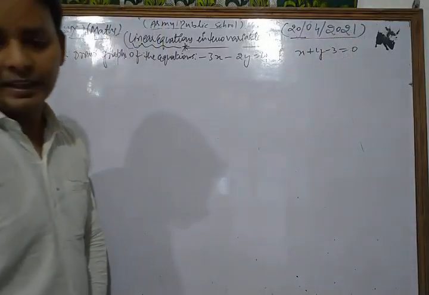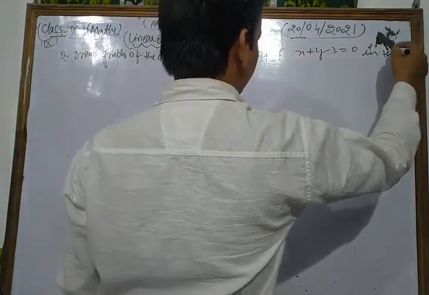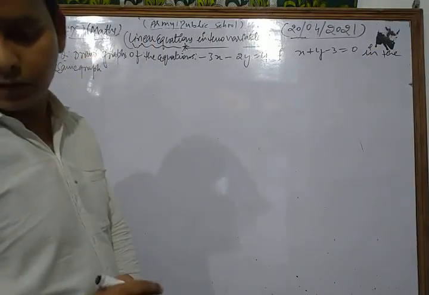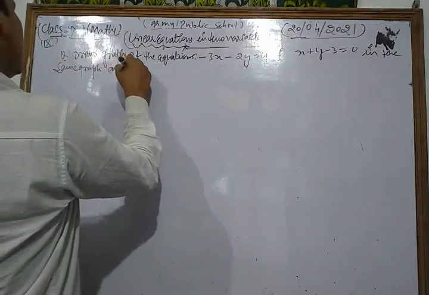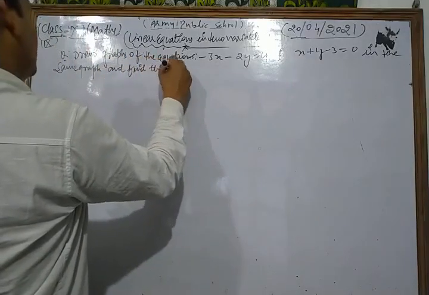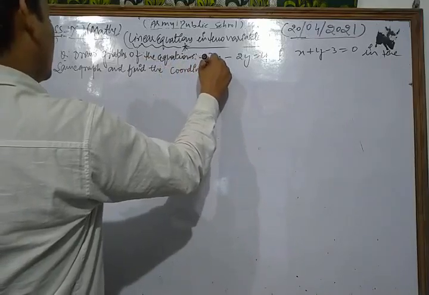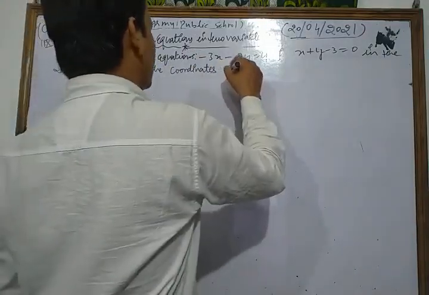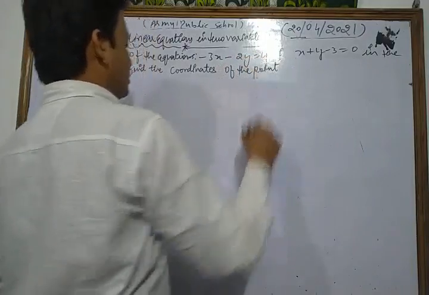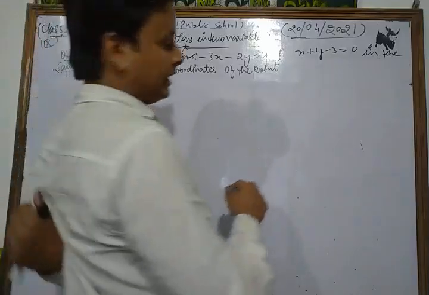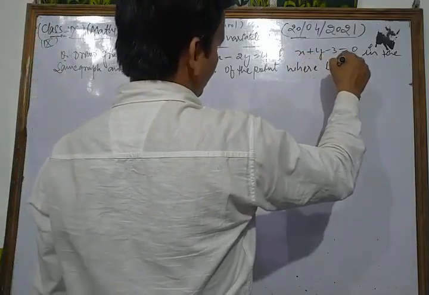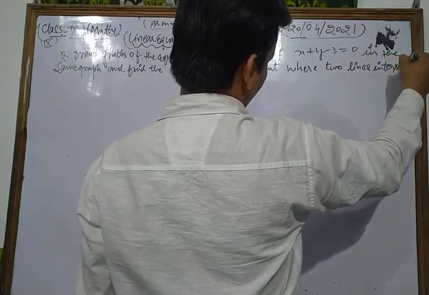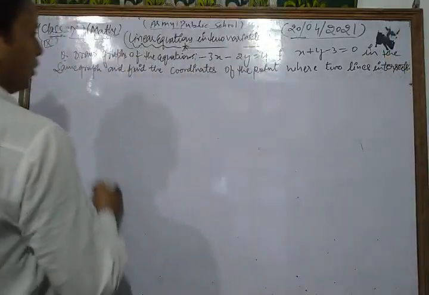Okay, in the same graph, and find the coordinates of the point where the two lines intersect. Okay, now let's see its solution.